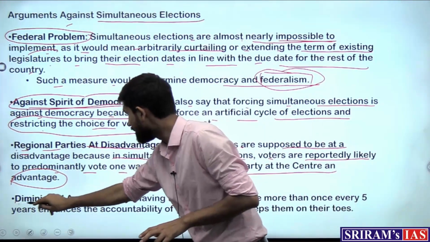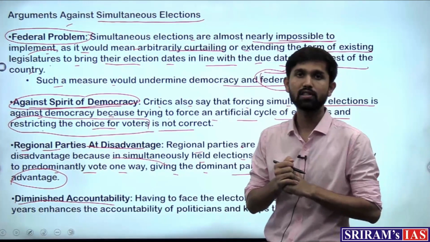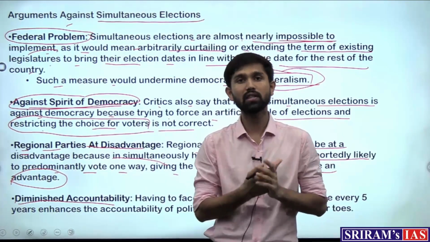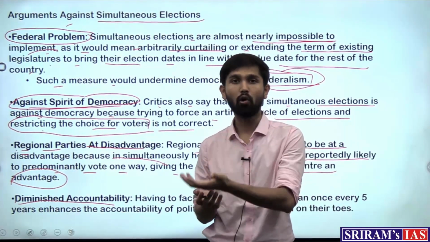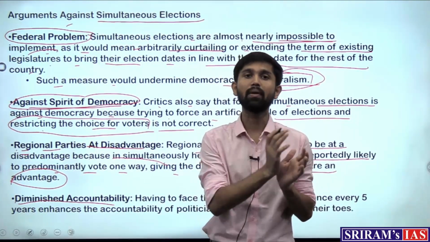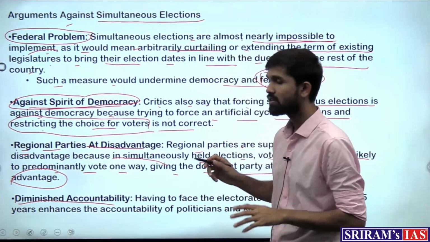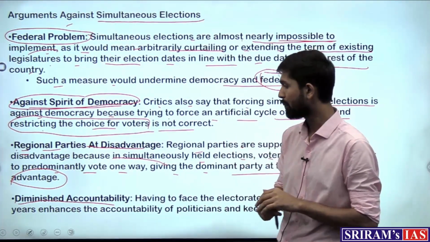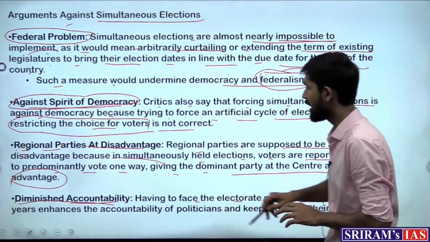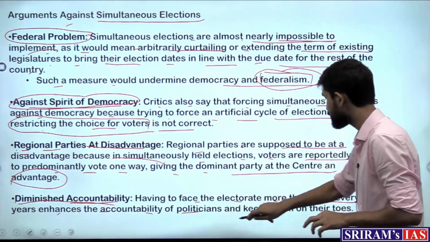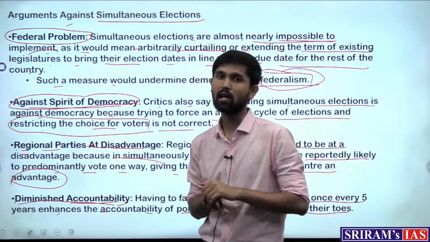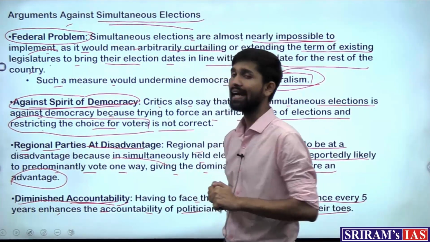And the next is diminished accountability. What I was just talking about, that if one national election is done and the voter feels that the performance of the government at the national level was not good, and on the state government level the voter wants to elect a different government, this at least ensured the principle of accountability for the government. When simultaneous elections happen, it would decrease the accountability of the government. Having to face the electorate more than once every 5 years enhances the accountability of the politicians and keeps them on their toes. But simultaneous elections would result in diminished accountability. So these are some of the arguments against simultaneous elections.